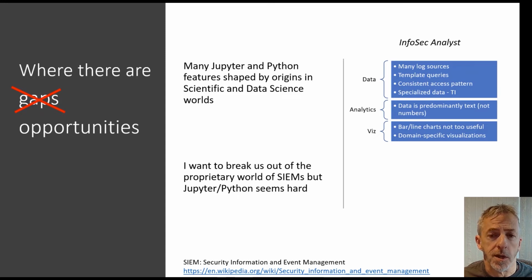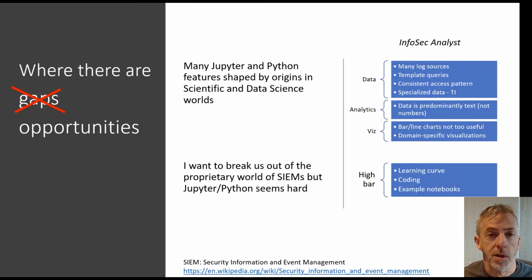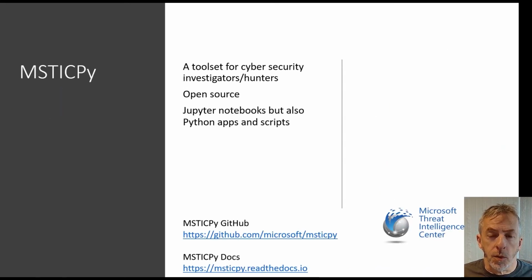But there are hurdles to that. Even though people want to do it, there's a bit of a learning curve attached to just setting up a Jupyter infrastructure. So we wrote MSTICPy. It was originally a very modest project a few years ago as a means to try and close some of these gaps. It's an open source toolset, primarily aimed at Jupyter notebooks, but also usable in Python apps and scripts.